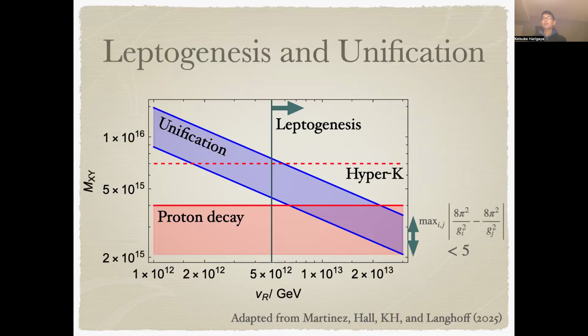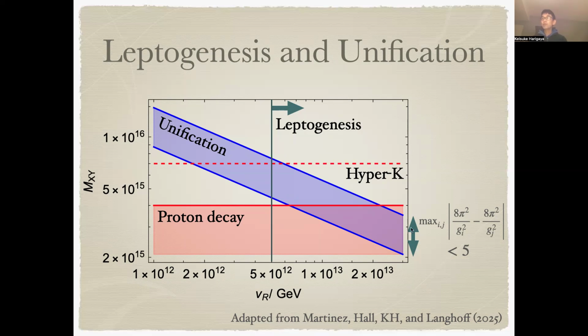This is a prediction. The x-axis is the parity breaking scale, VR, and the y-axis is the mass of the XY gauge boson that mediates proton decay. And the blue band shows our prediction from the unification.